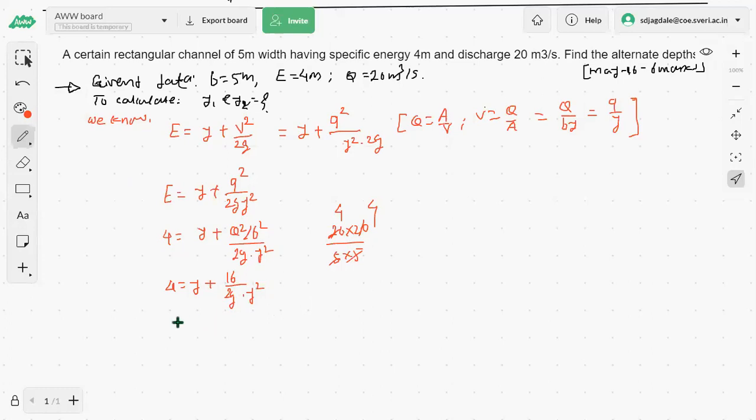Now just simplify it. Make the denominator for this term the same as this one, so that we can add those two terms.